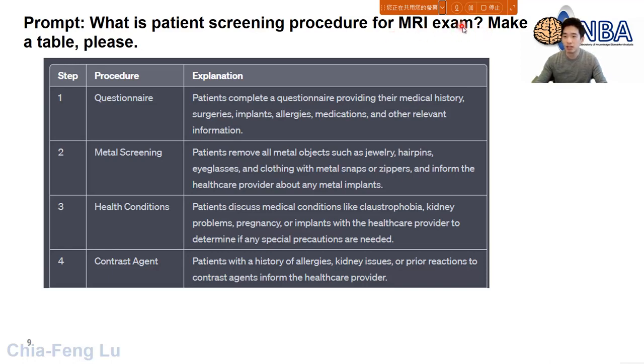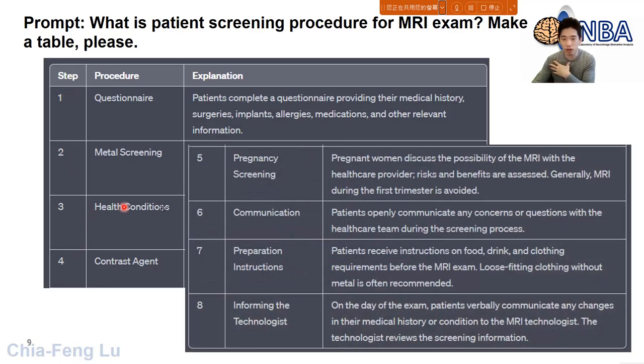And not only do I ask this question, I also ask ChatGPT to make a table for me. Okay, so I say, make a table, please. So now you can see this is a response from ChatGPT. You can see it's very good. ChatGPT divides the whole screening procedure into several steps. You can see 4 steps right here, and then not only 4, you can see 5, 6, 7, 8. So 8 different steps. So it will involve a questionnaire.